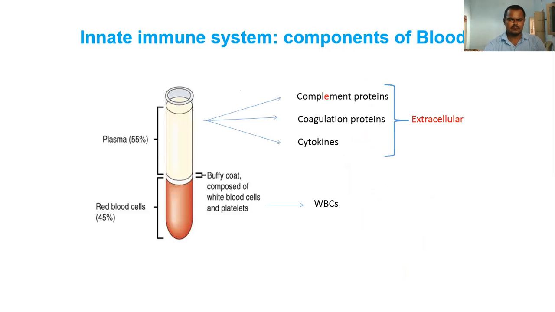Then the cellular components, which are also a secondary defensive mechanism of the immune system, and the plasma. The total blood is differentiated into plasma and red blood cells. In the plasma we find different proteins: complement proteins, coagulation proteins, and cytokines. These are extracellular fluids which also participate in the defensive mechanism, and the white blood cells, WBCs, are also actively participating in the innate immune system.